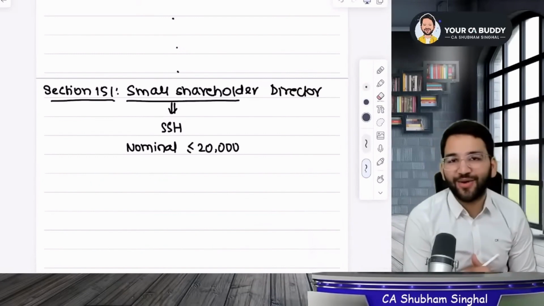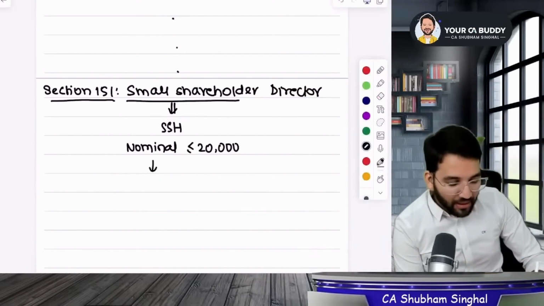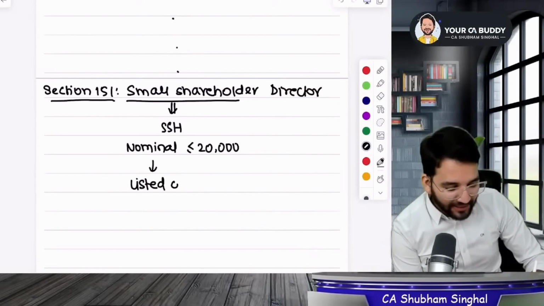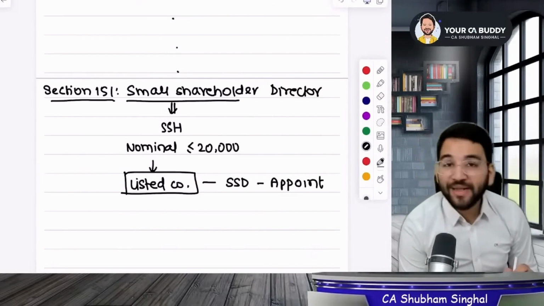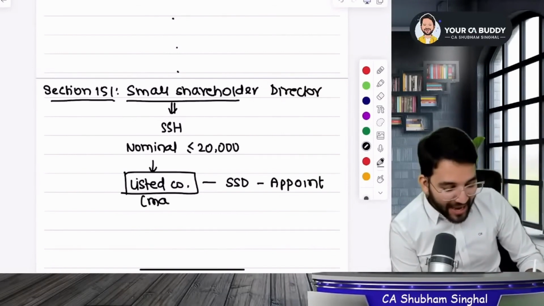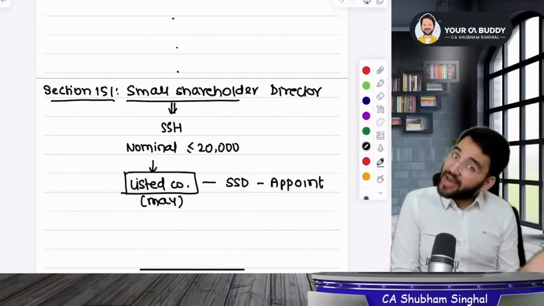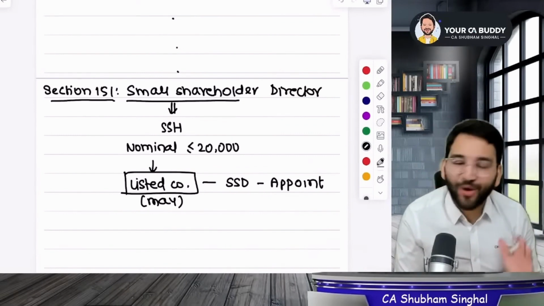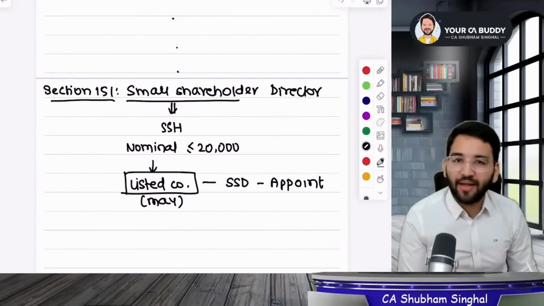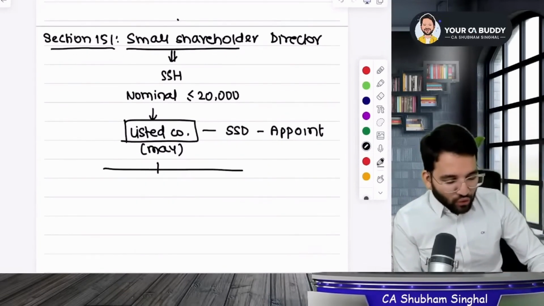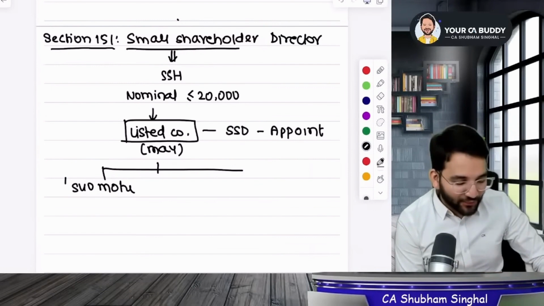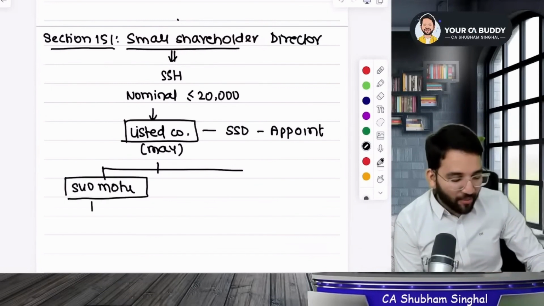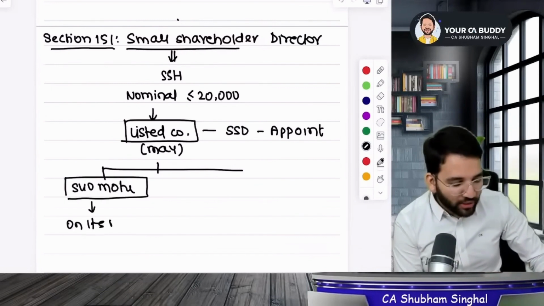Okay. Now, sir, if you are such a small shareholder, in the case of a listed company, you can have a small shareholder director appointed. But it is not mandatory. No compulsion, a listed company may. So may means perhaps. So your company may appoint your small shareholder director. When can it do it, sir? A listed company can either do suo moto. So I asked, what does suo moto mean? It means if they themselves take control over a matter. Okay. So suo moto means on its own motion.